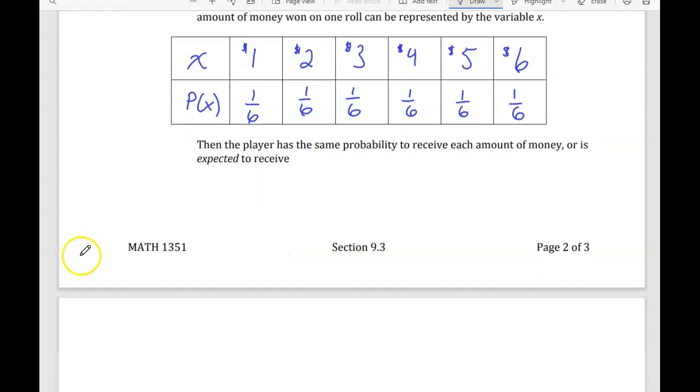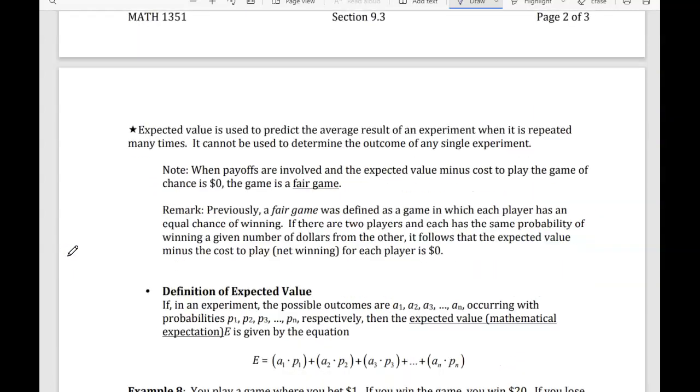Now, expected value is used to predict the average result of an experiment when it's repeated many times. It's not used to predict the outcome of a single experiment. So in other words, just one game is not going to tell us, yes, you're going to win this amount on one game. It's if you play 100 or 1,000 times type of thing.